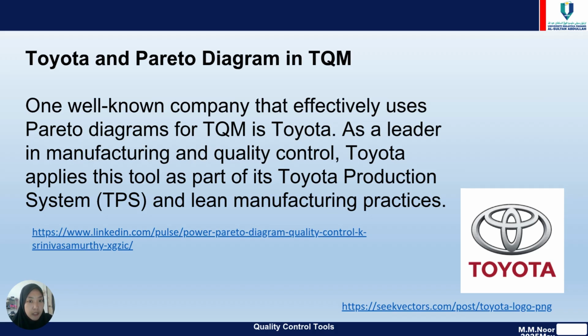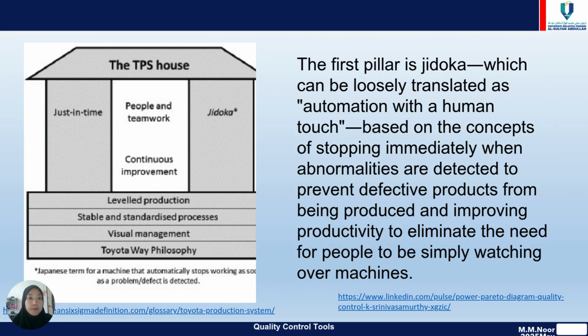The first pillar is Jidoka, which is structured automation with a human touch, based on the concept of stopping immediately when an abnormality is detected, to prevent defective products from being passed on and to eliminate the cause, which is simple for a machine.